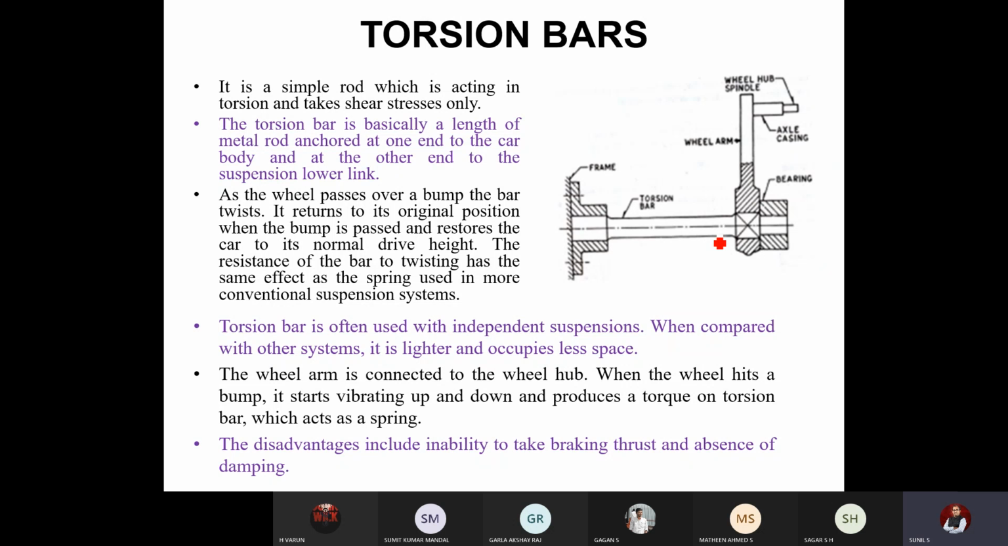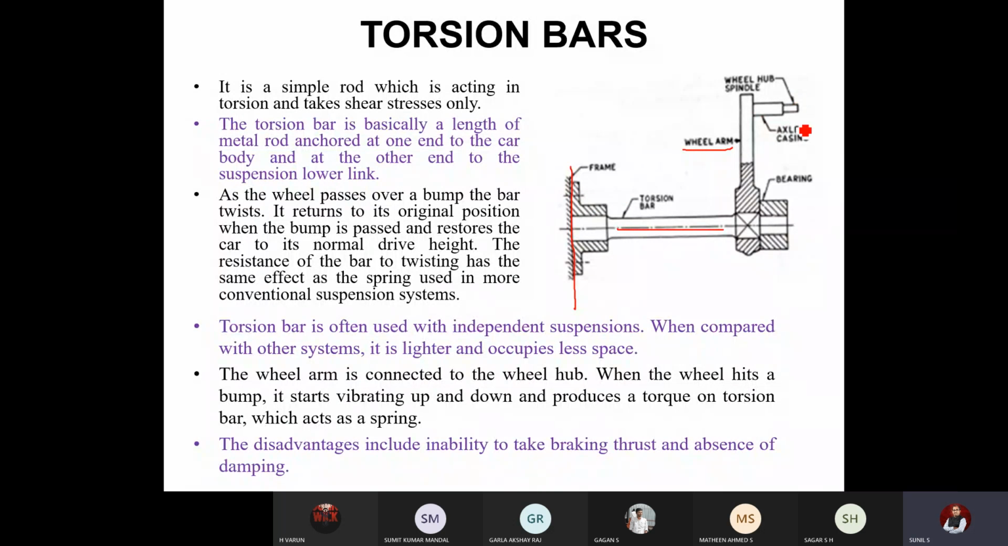One end is anchored to the car body. So this is the frame of the vehicle or chassis of the vehicle. One end will be rigidly fixed to the chassis of the vehicle, and the other end will be fixed through a bearing to the wheel. You can see this is the wheel spindle. Here, to the bearing, the other end will be fixed. This is called a wheel arm. This is the spring torsion bar. This is the chassis or frame of the vehicle. One end will be rigidly fixed to the frame, the other end will be fixed to the wheel arm.